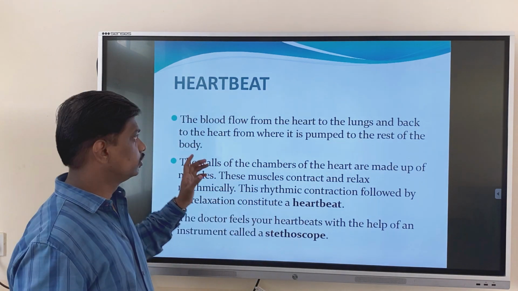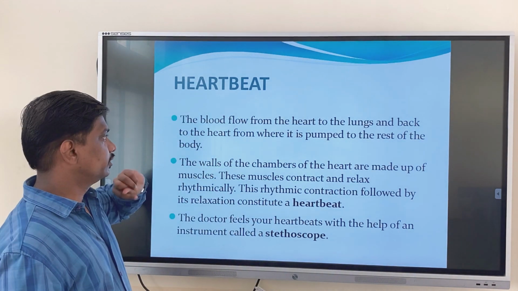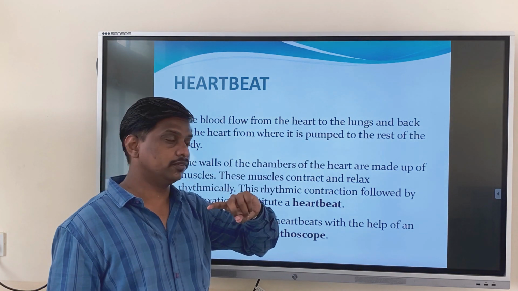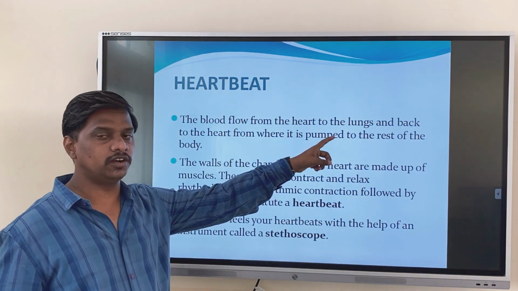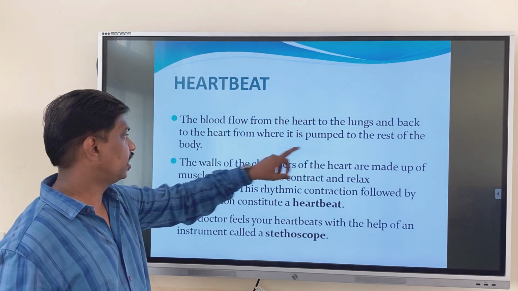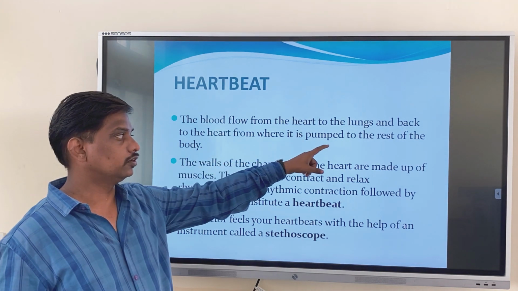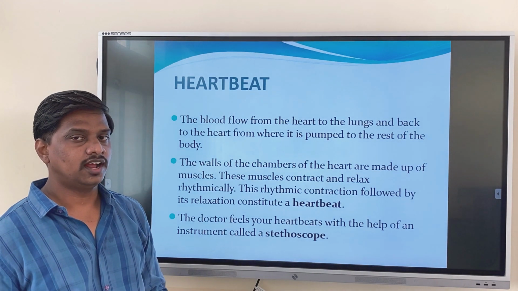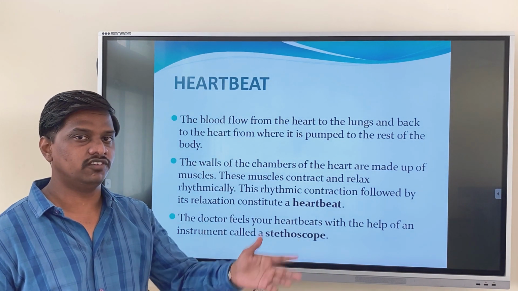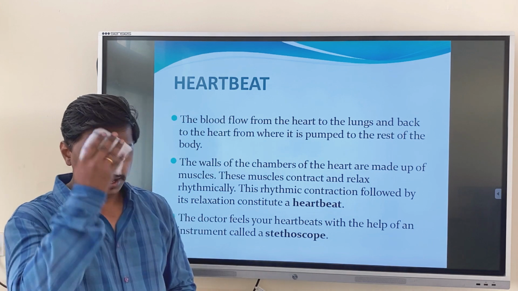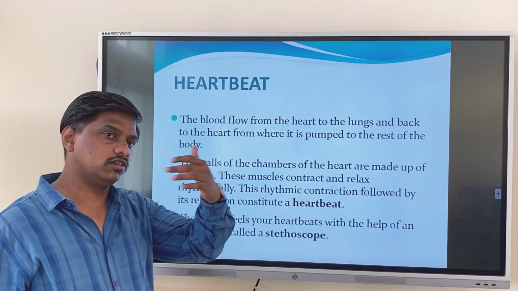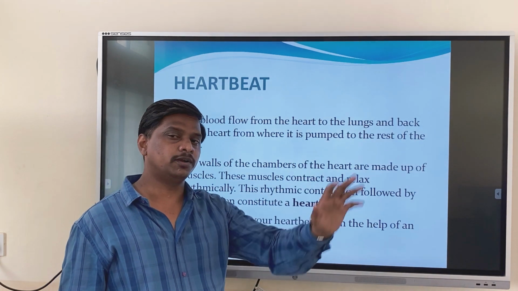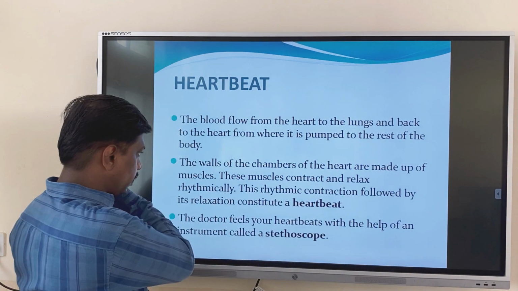Next we have the heartbeat. The blood flows from the heart to the lungs. Initially the blood goes from the heart to the lungs and back to the heart, from where it is pumped to the rest of the body. First the blood flows from the heart to the lungs, where the deoxygenated blood becomes oxygenated, and the oxygenated blood once again goes to the heart, and the heart pumps the blood to the different parts of the body.